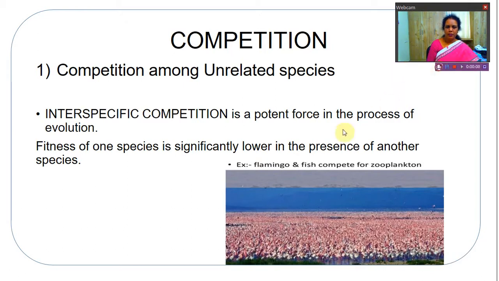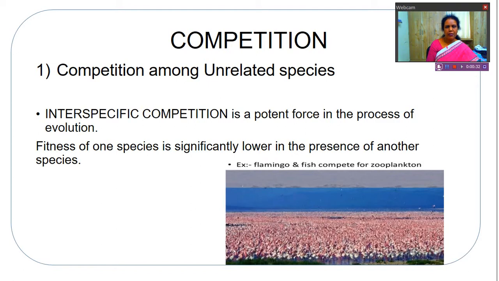Now we'll see about competition, one type of interaction where the two competing organisms, or the organisms which are interacting, are not benefited. That means for both of them the interaction is detrimental or harmful. Then it is called competition.